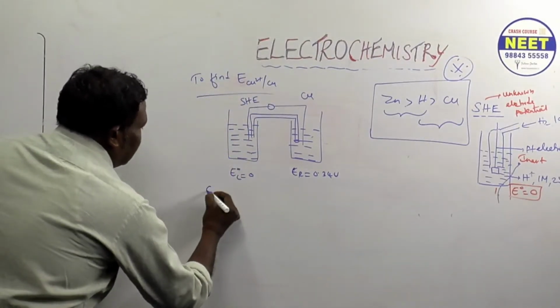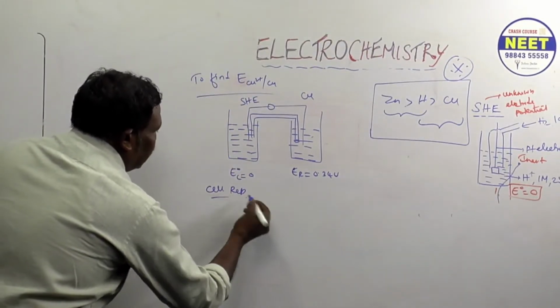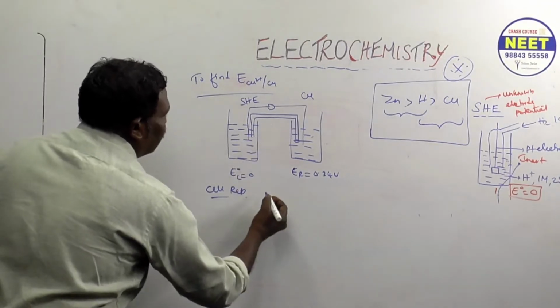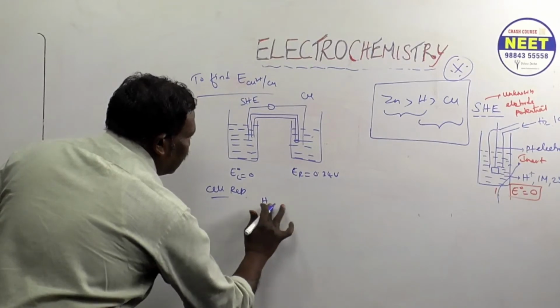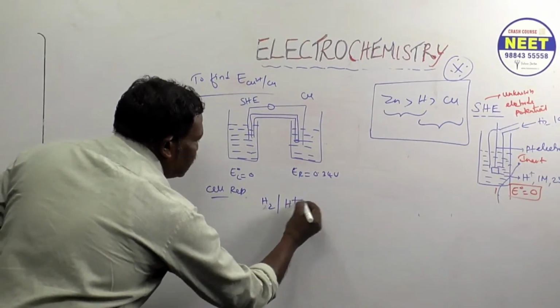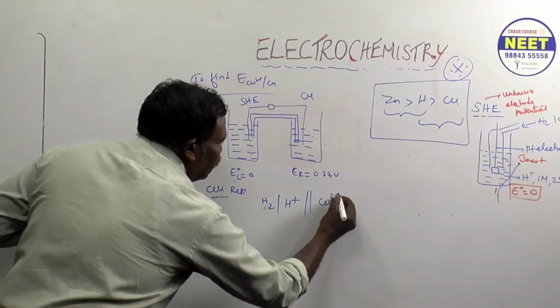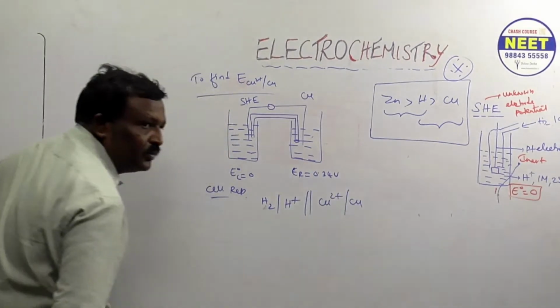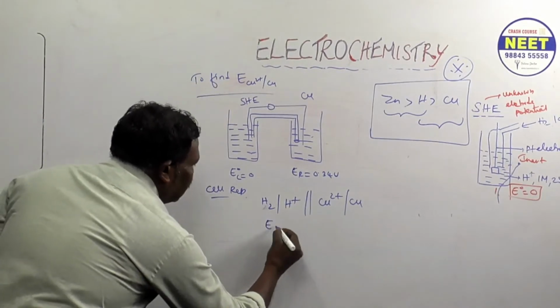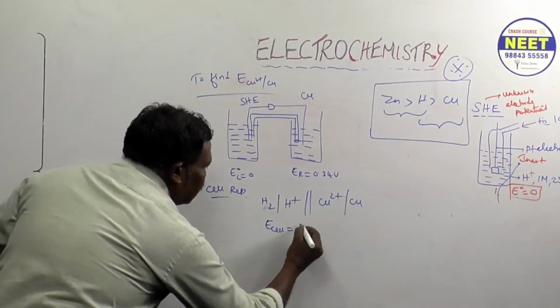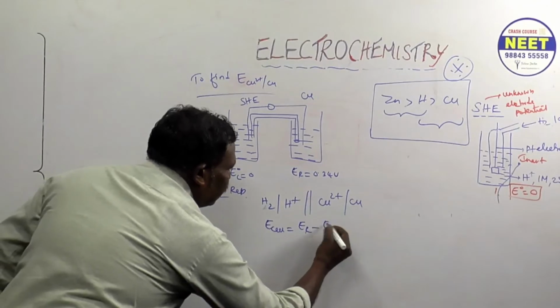Now the cell representation. Left hand side, H2 becomes H plus, salt bridge, Cu2 plus becomes Cu. Got it or not? Then the cell potential is equal to the EMF of the right hand side minus the EMF of the left hand side.